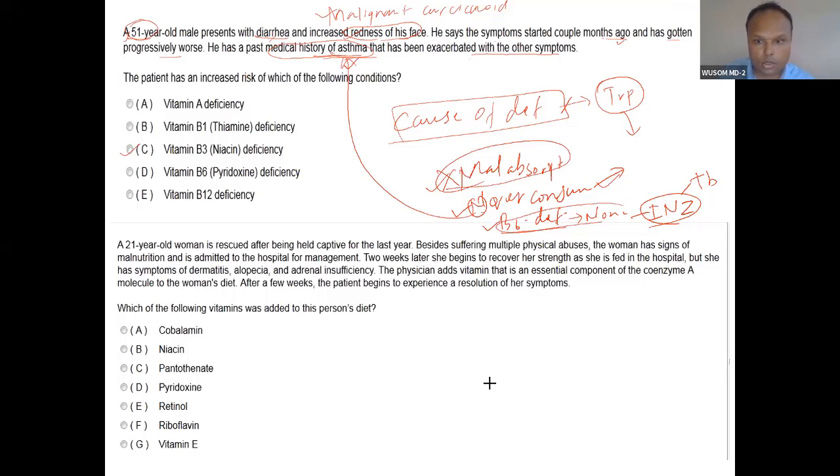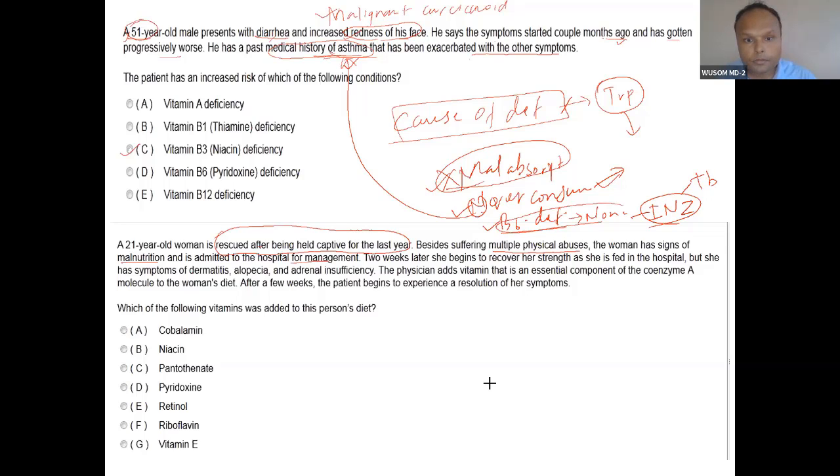And then you can see this second question. A 21-year-old woman is rescued from being captive last year. Besides suffering multiple physical abuses, the woman has signs of malnutrition and is admitted to hospital for management.